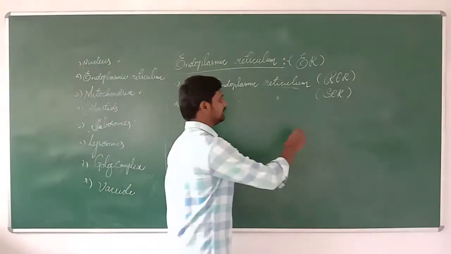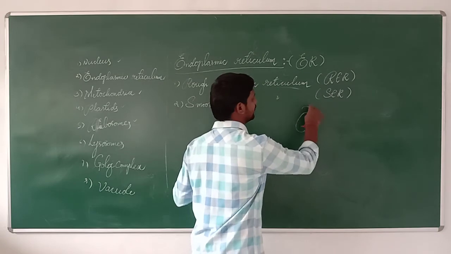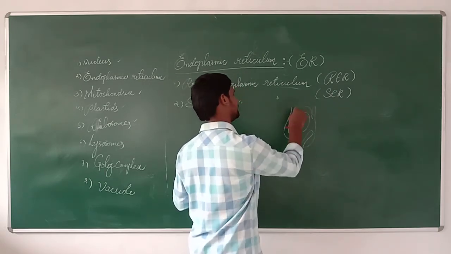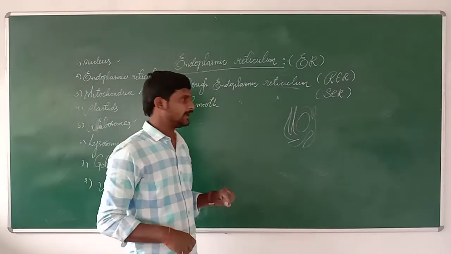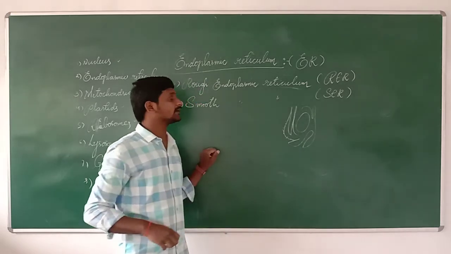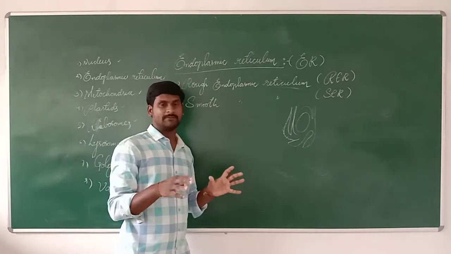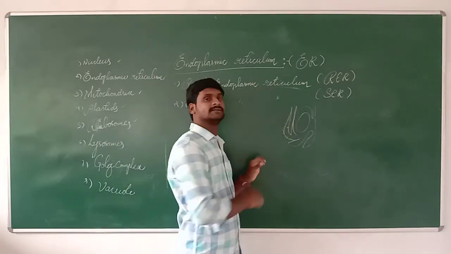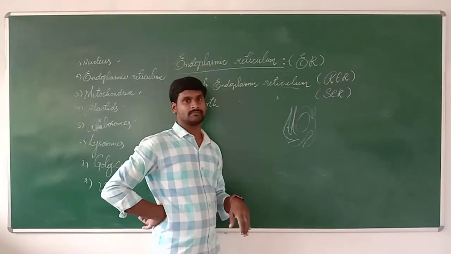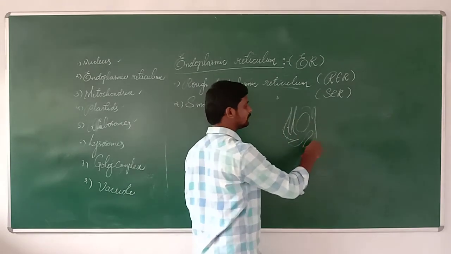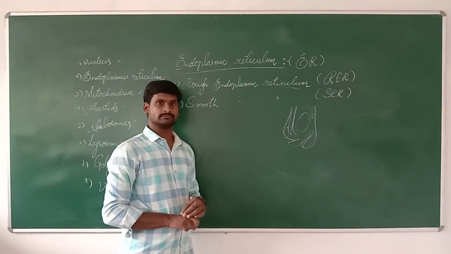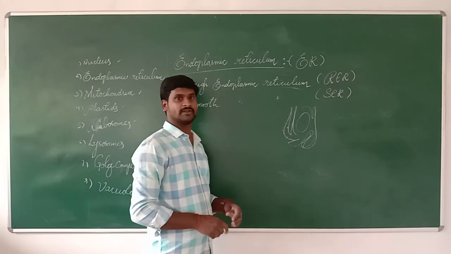They are present in the cell around the nucleus. Like this is the nucleus, and around the nucleus these are present as a structure, arranged like this. There are some dots we can see, and those are called ribosomes. If ribosomes are present on the endoplasmic reticulum, it's called rough endoplasmic reticulum. If some of the layers have no ribosomes in them, it's called smooth endoplasmic reticulum.